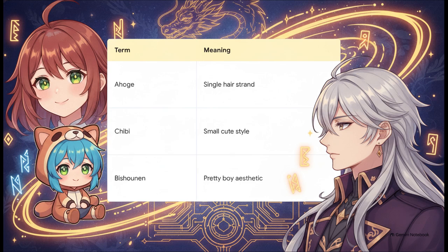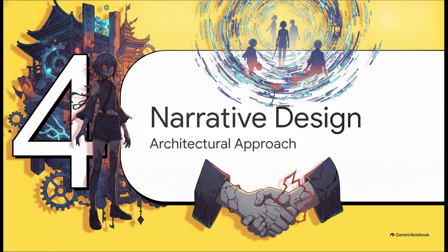You want that classic single strand of hair? Just prompt a hojei. Want a small, cute style? Use chibi. A pretty boy aesthetic? Be shonen. It is all about giving your supernatural AI aid the exact right instructions to get the exact right result. Section 4. Narrative Design.